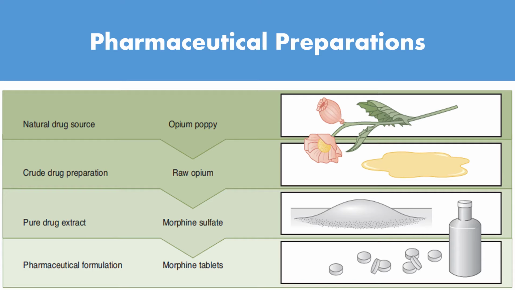In this case, we are going to use the opium poppy. So the opium poppy plant is the natural drug source. The crude drug preparation will be the raw opium. The pure drug extract will be morphine sulfate, which is extracted from the opium plant. And the pharmaceutical preparation is when we modify morphine sulfate into tablets or liquid or any other form. In this example, we have modified it into morphine tablets.